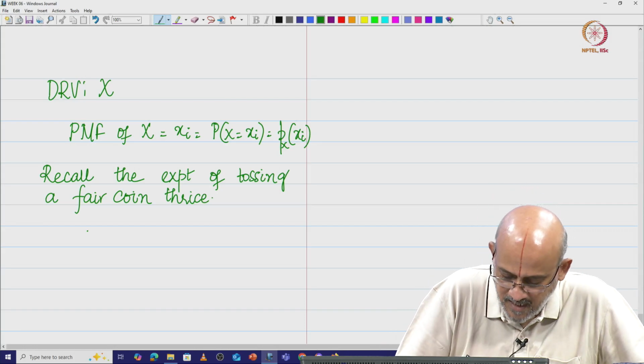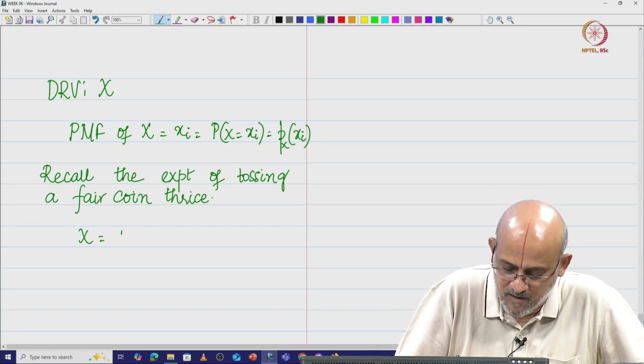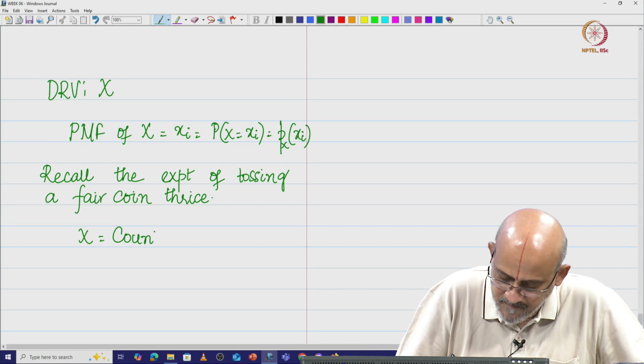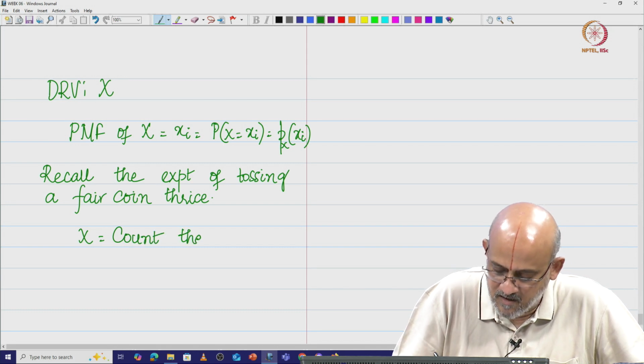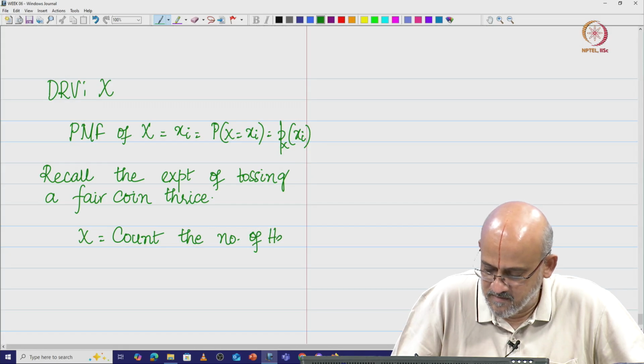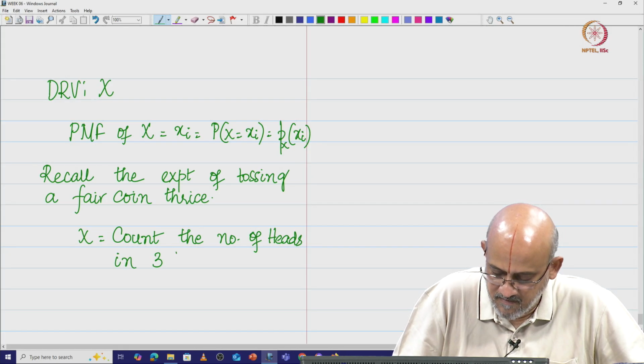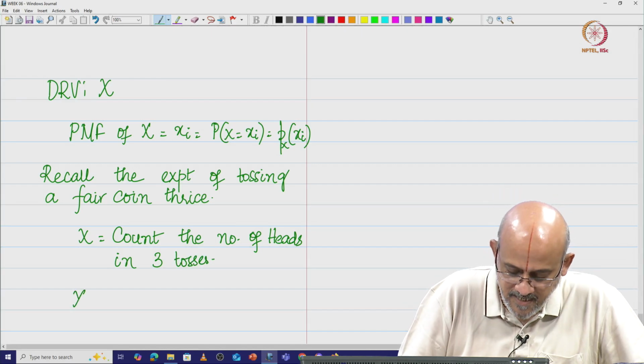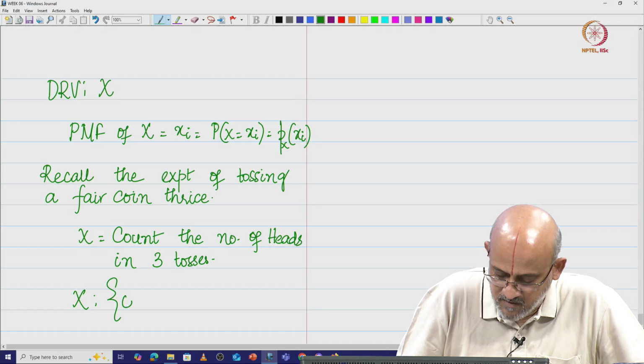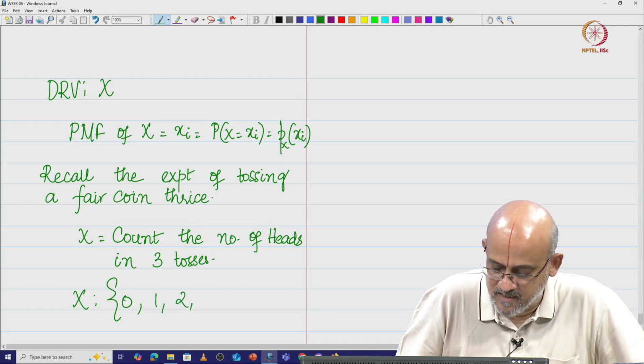So, the random variable x is going to count the number of heads in 3 tosses. The values that x can take are no head, 1 head, 2 heads or 3 heads.